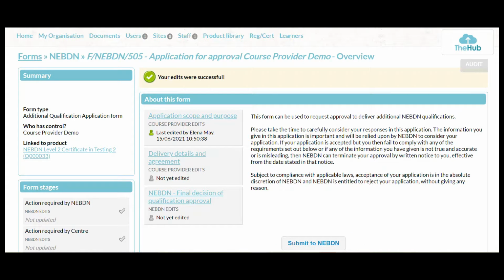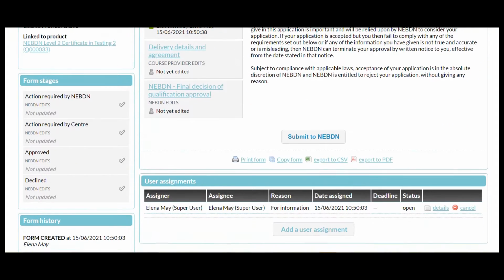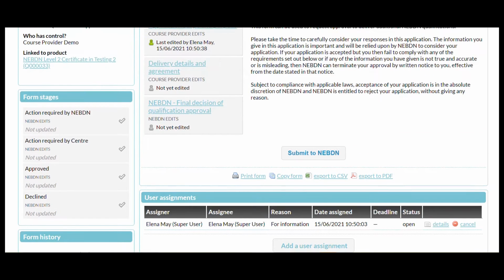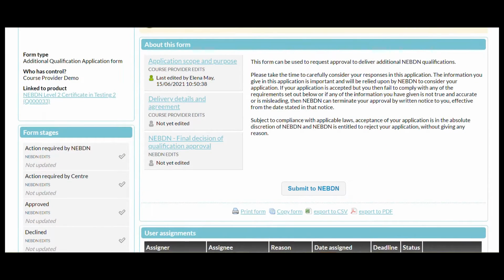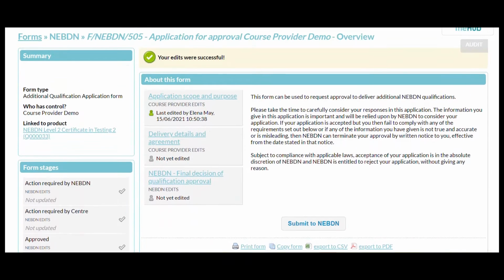Okay. So the edits were successful there, and you'll see down the side on the form history that the form was created 15th of June. Who created it? And you'll be able to see the stages of the form here. So all the actions required by us, yourselves, whether it's been approved or declined.